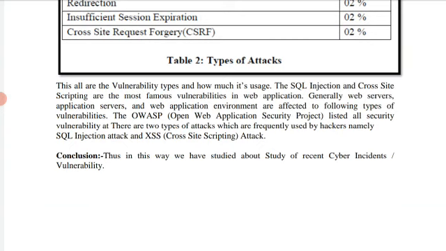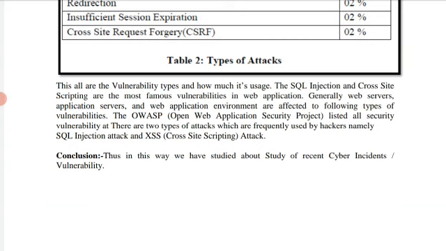Also, don't click on unwanted pop-up windows. In this way we can protect our system and ourselves from becoming the victim of the attacker.